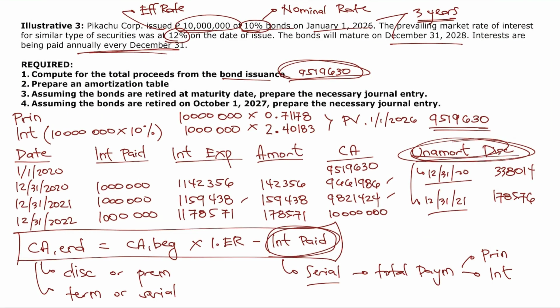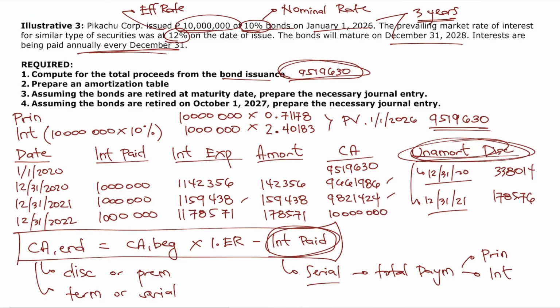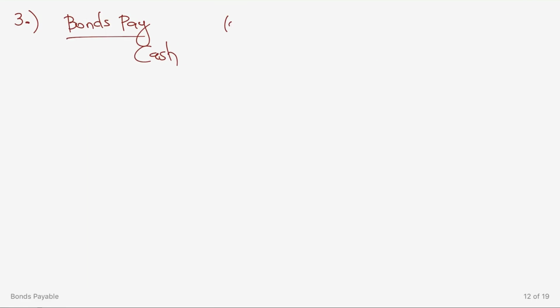So now, apply natin yun dito sa illustrative problem number 3. So here in illustrative problem number 3, assuming the bonds are retired at maturity date, prepare the necessary journal entry. So here, in requirement number 3, the journal entry is just to debit bonds payable, no? So debit bonds payable, credit what? Credit cash equal to how much? Equal to the face amount of 10 million pesos. Okay? And that is the journal entry already here in requirement number 3.